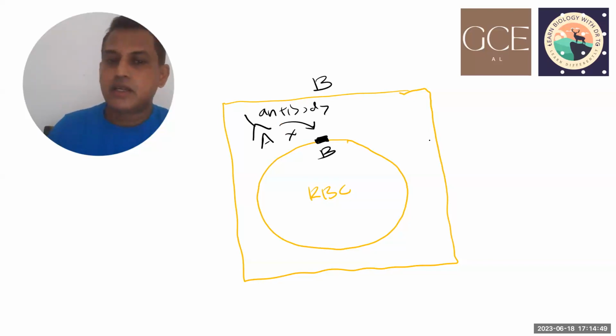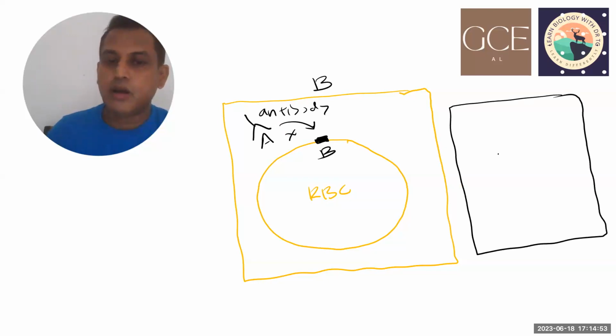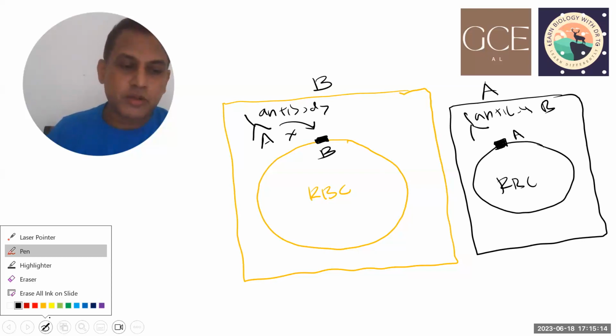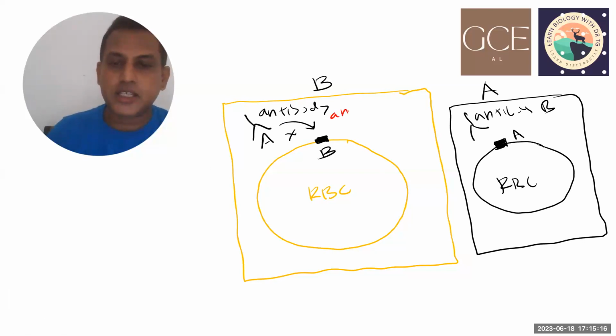But if you take another blood group, let's say blood group A, this is a red blood cell, and similarly they have glycoprotein A. But this person has antibody B. So this one is anti-A, and this one is anti-B.